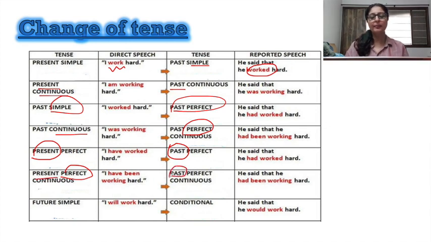And simple future, which is conditional, that is the use of will or shall, it changes to would or should. So these are just the quick tricks. So has, have changes to had, and something which is already had, like I had gone, will not change because it is already in the past perfect tense, right?